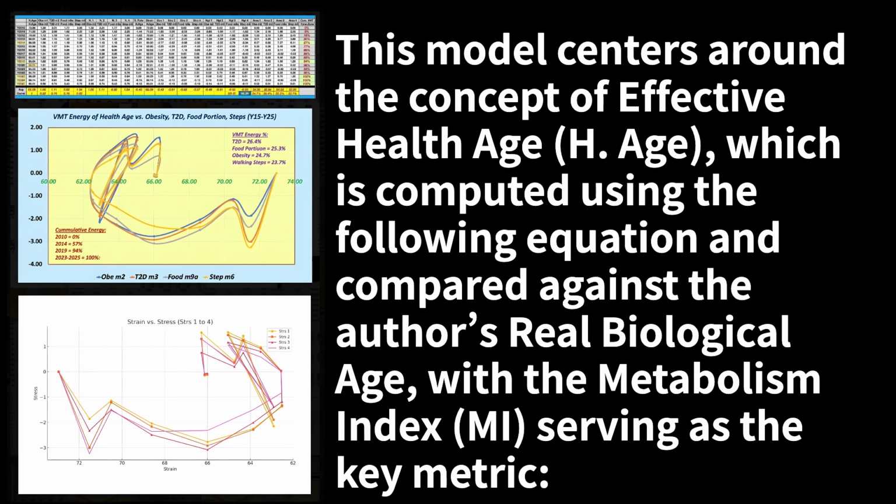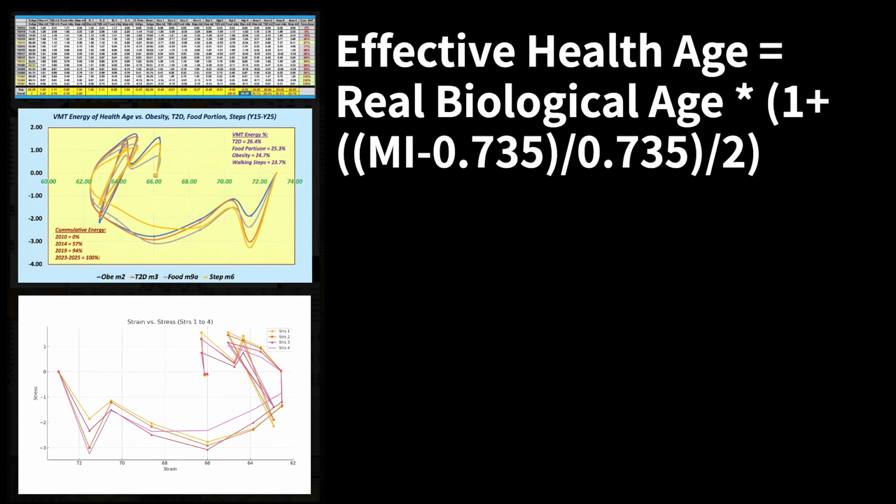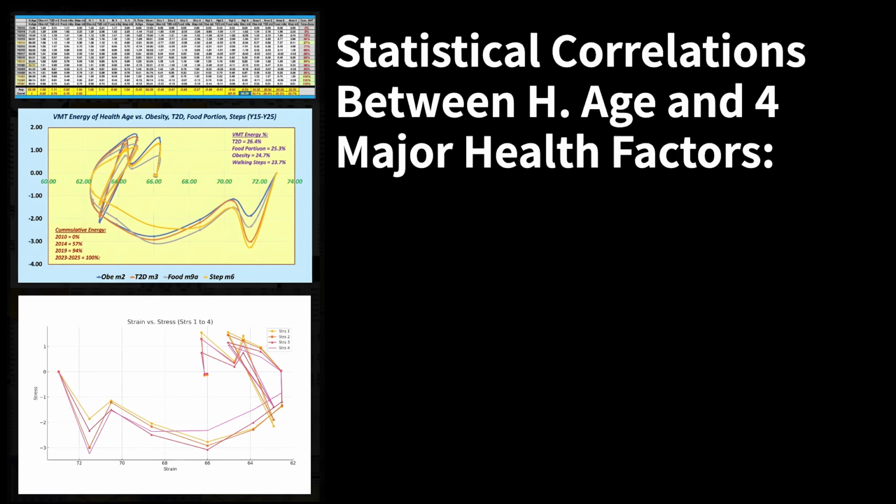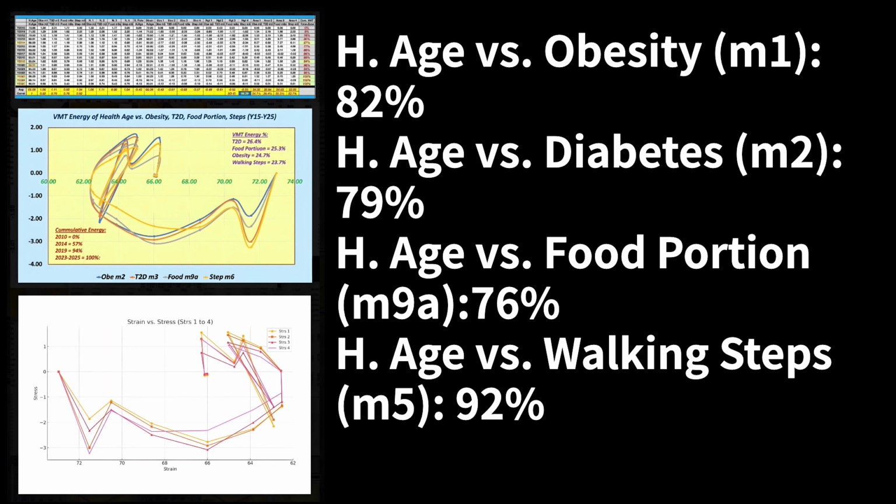This model centers around the concept of effective health age, which is computed using the following equation and compared against the author's real biological age, with the metabolism index, MI, serving as the key metric. The relationship between effective health age and real biological age is as follows. Statistical correlations between age and 4 major health factors. Age versus obesity, M1, 82%. Age versus diabetes, M2, 79%. Age versus food portion, M9A, 76%. Age versus walking steps, M5, 92%.